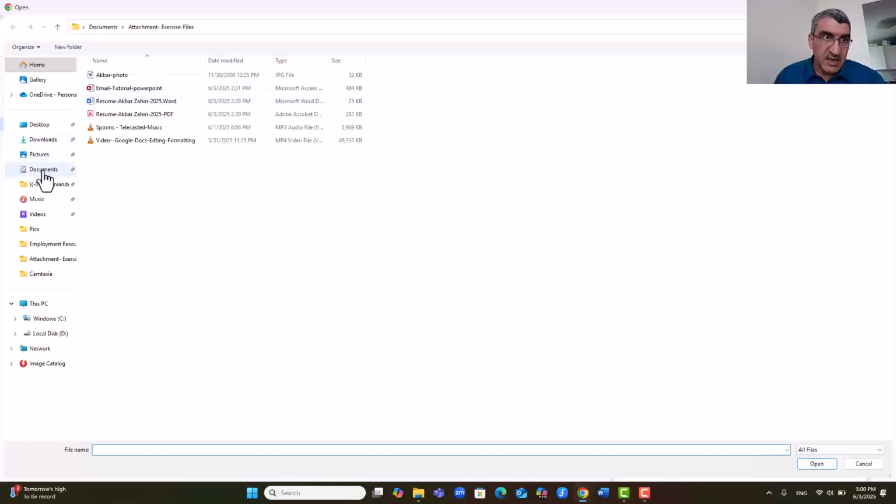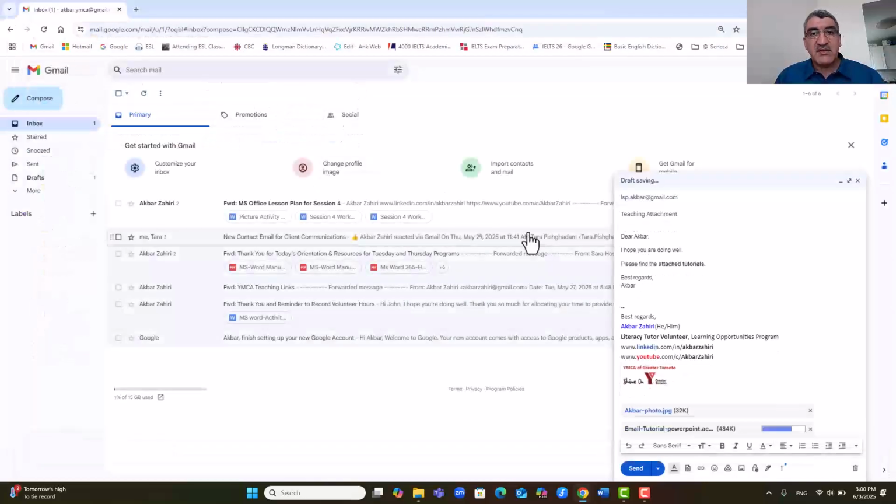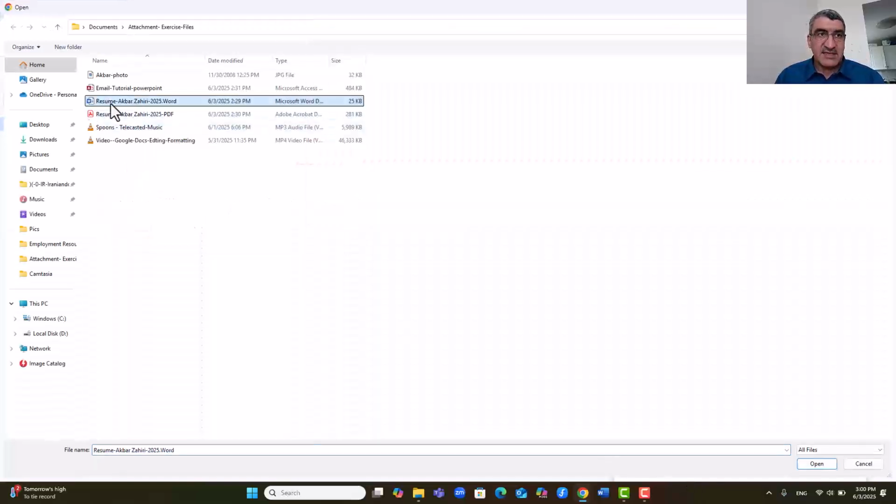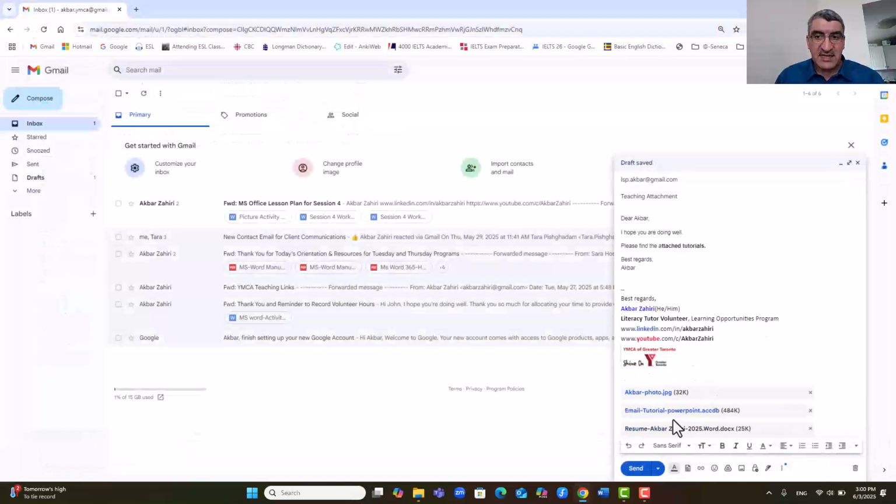I go to, for example, my documents, pictures, anywhere, then select the second file. Instead of clicking and open, I double click. If I double click, it will select, so we have lots of ways. It is attached here. Another way, okay, I can select, for example, my resume. Then, as I mentioned, open, and it will attach here. You see, it is attached here.